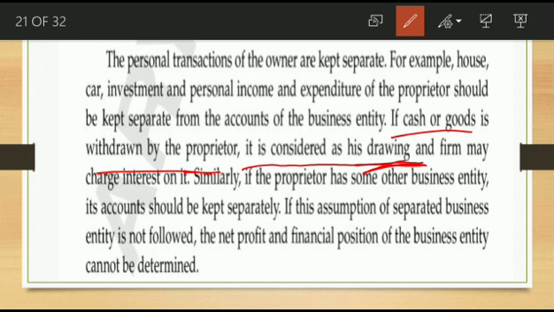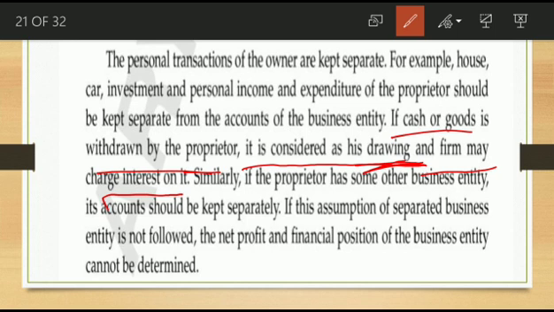These drawings also you want to maintain separately, and the firm may charge interest on them. So if an owner withdraws any amount for his personal use, then the business can charge interest on these drawings. Similarly, if the proprietor has some other business entity, its accounts should be kept separately.